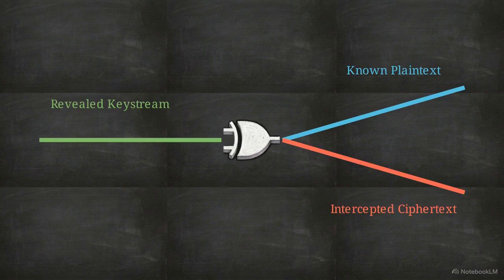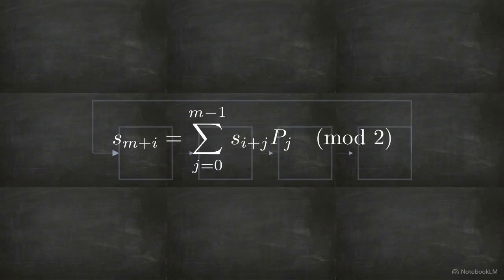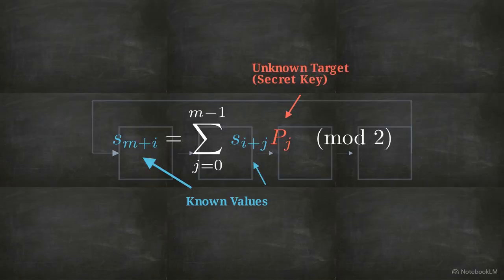With a few keystream bits in hand, we abstract the hardware entirely. The LFSR circuit translates into a formal mathematical equation. The next bit in the sequence is equal to the XOR sum of the previous states multiplied by the switch variables. In this equation, the S variables are the keystream bits we just recovered. They are known values. The P variables represent the secret switch configurations holding the security together. They are the unknown targets.